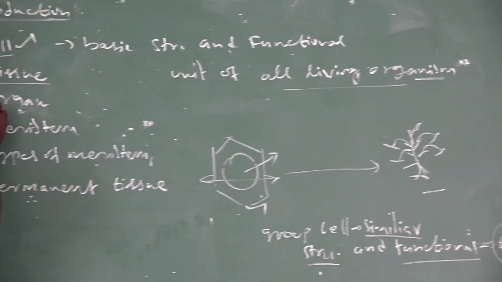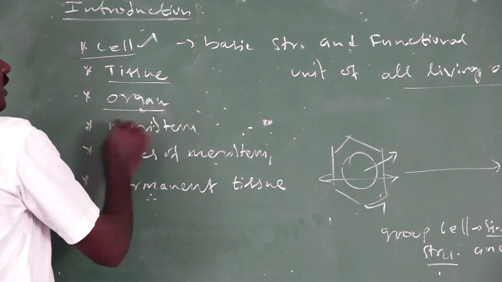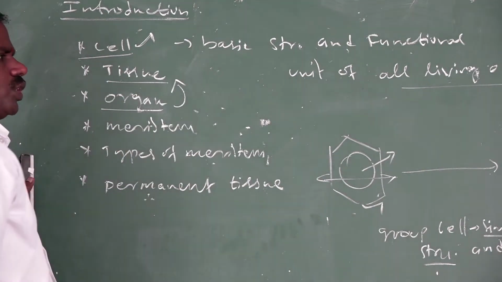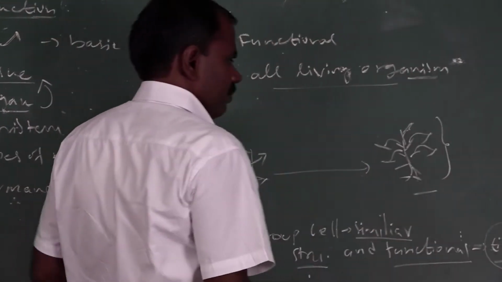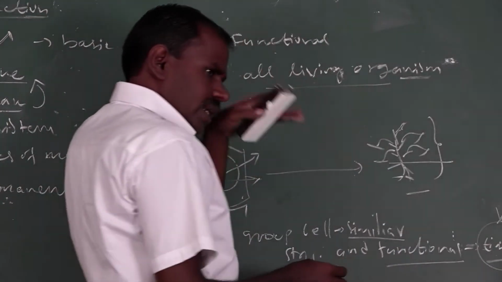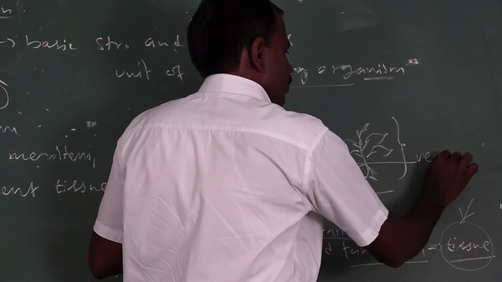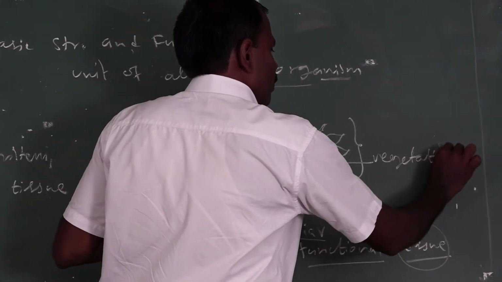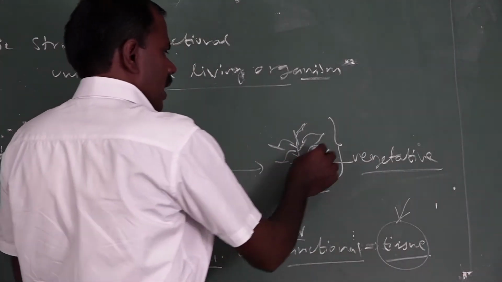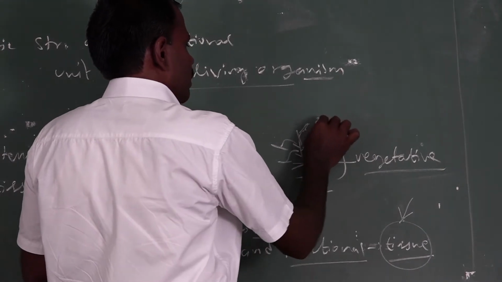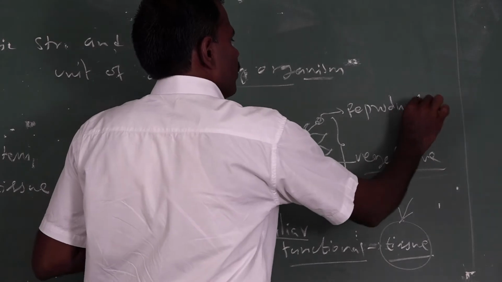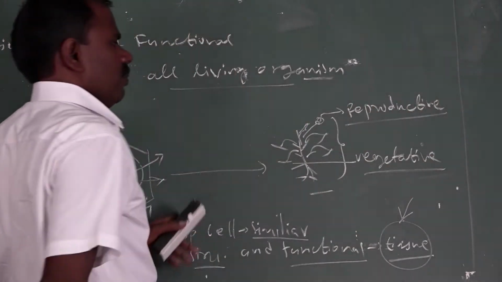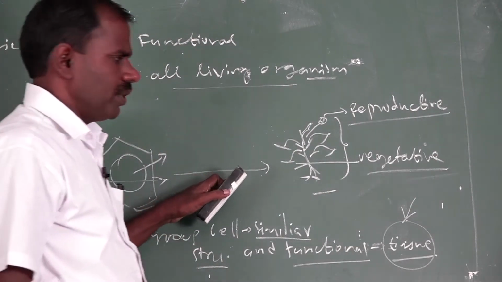Next one is the organ. An organ is a group of tissue systems. For example, in the plant body there are two types of organs: vegetative parts of the plant body and reproductive parts of the plant body.